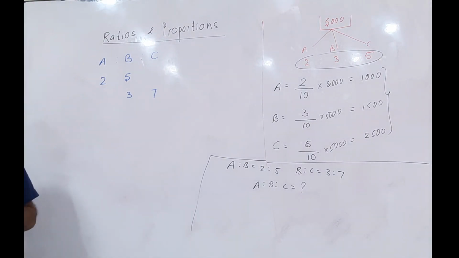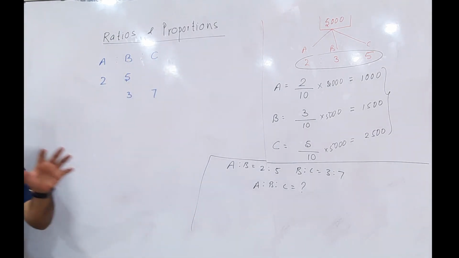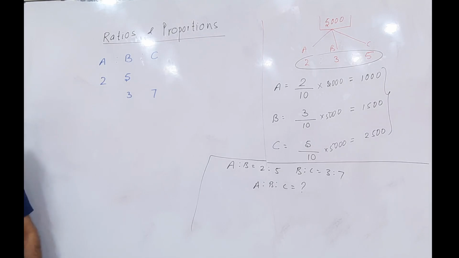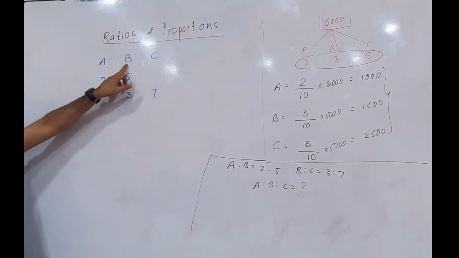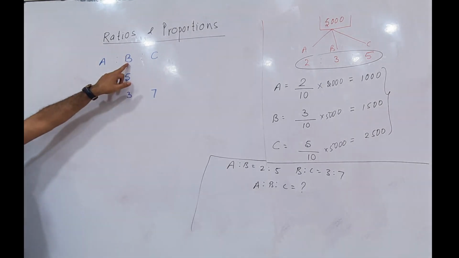Now we have two groups, AB and BC, and for these two groups one person is a mutual friend: B. To make these two groups together, this friend has to be made equal.